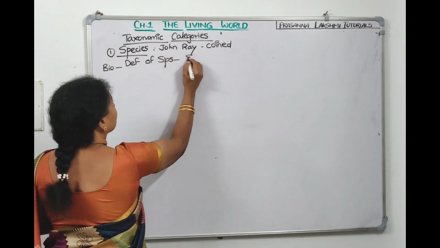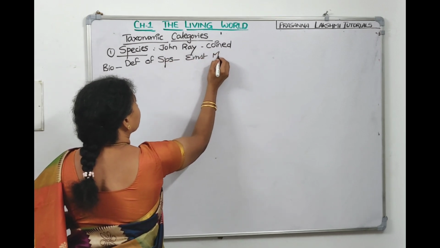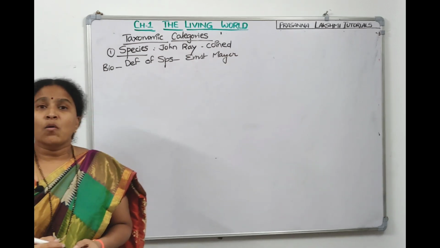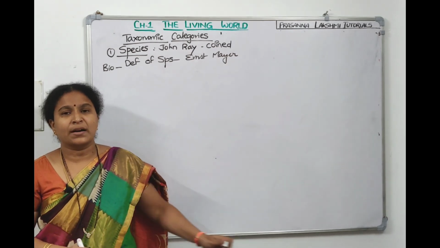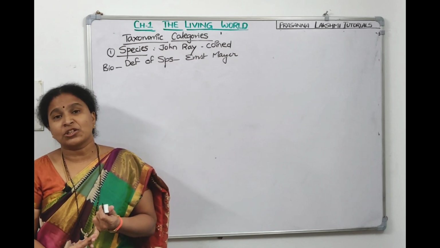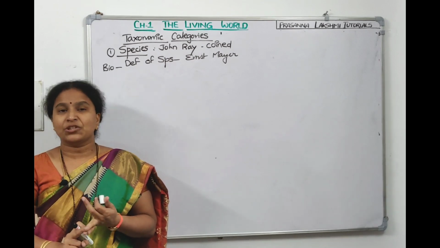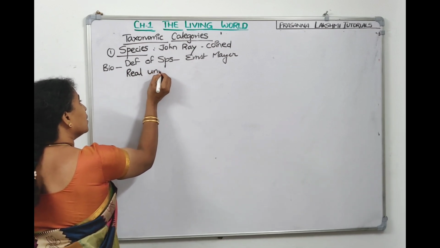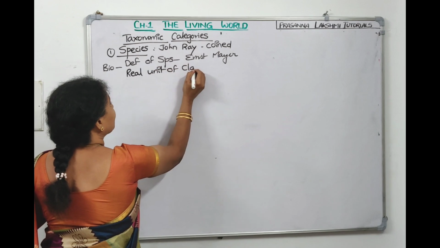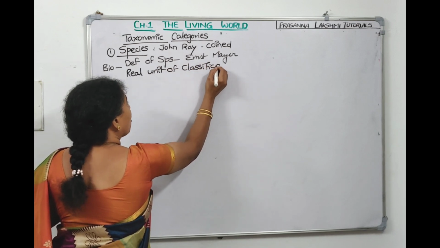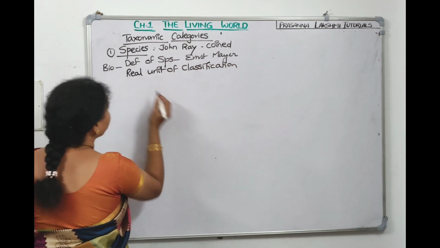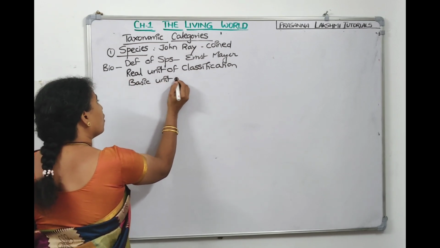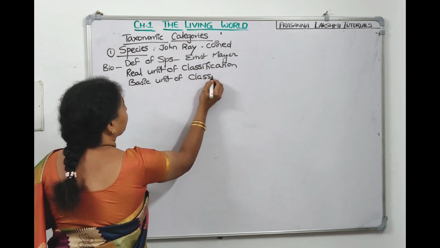Species is the least one. It is a basic unit of classification, a real unit of classification.